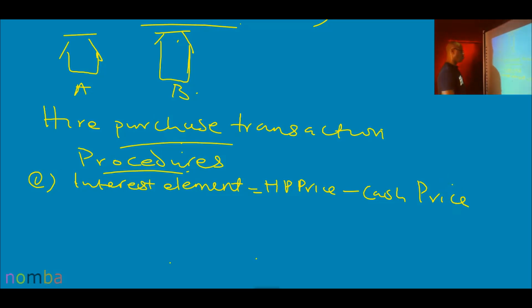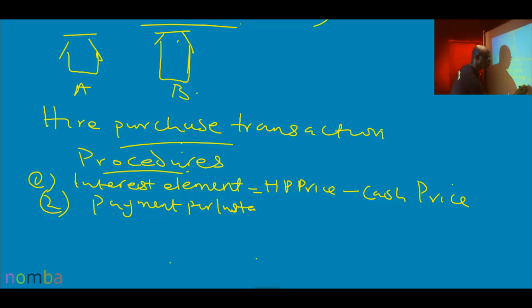Second thing is determine payment per installment. Sometimes you'll be given in the question.